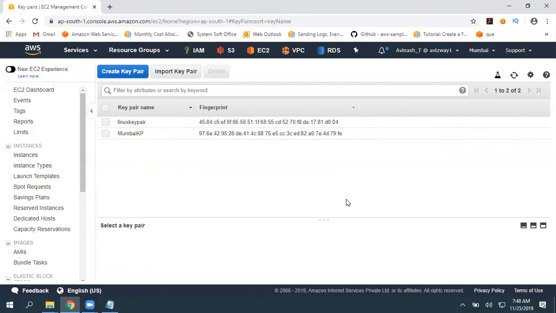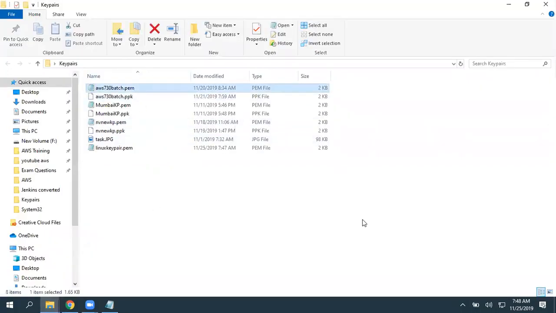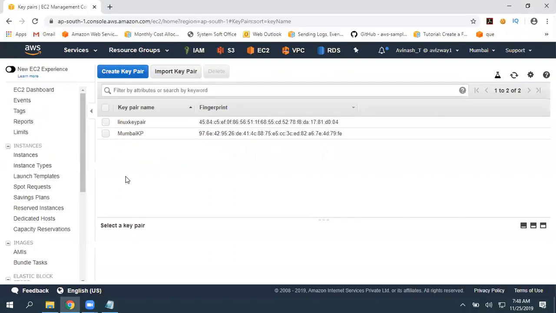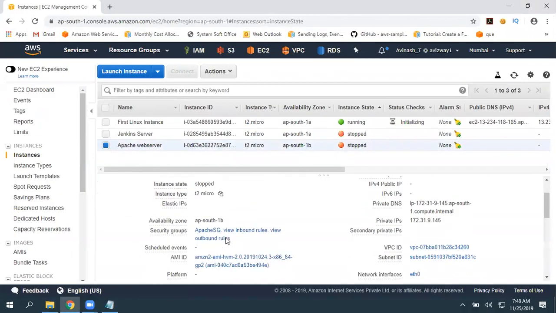You may get a doubt: what about existing instances running in my AWS environment? Can I get connected to those instances? Yes, if you have not deleted that from your local machine. I've not deleted that from my local machine, so I can use that. But can I use that key pair for any coming instances, future launching instances? As I deleted it from the console, I cannot use that.